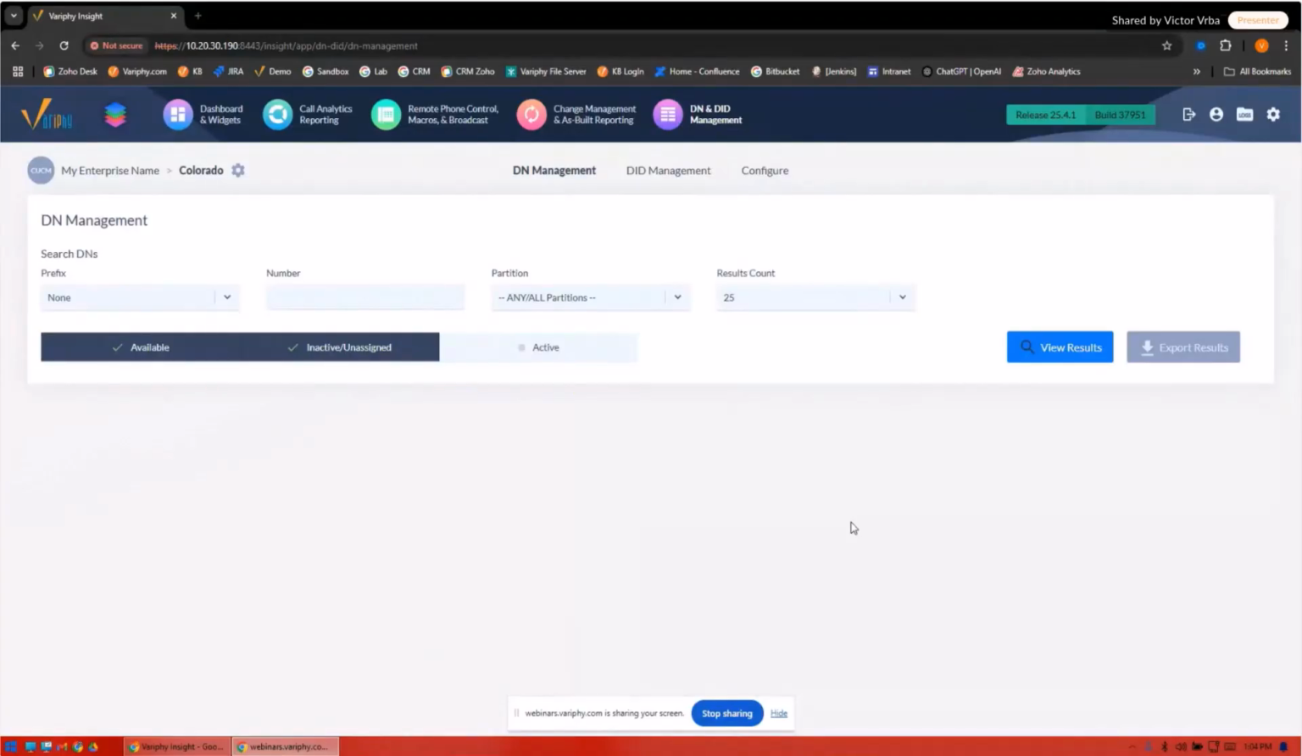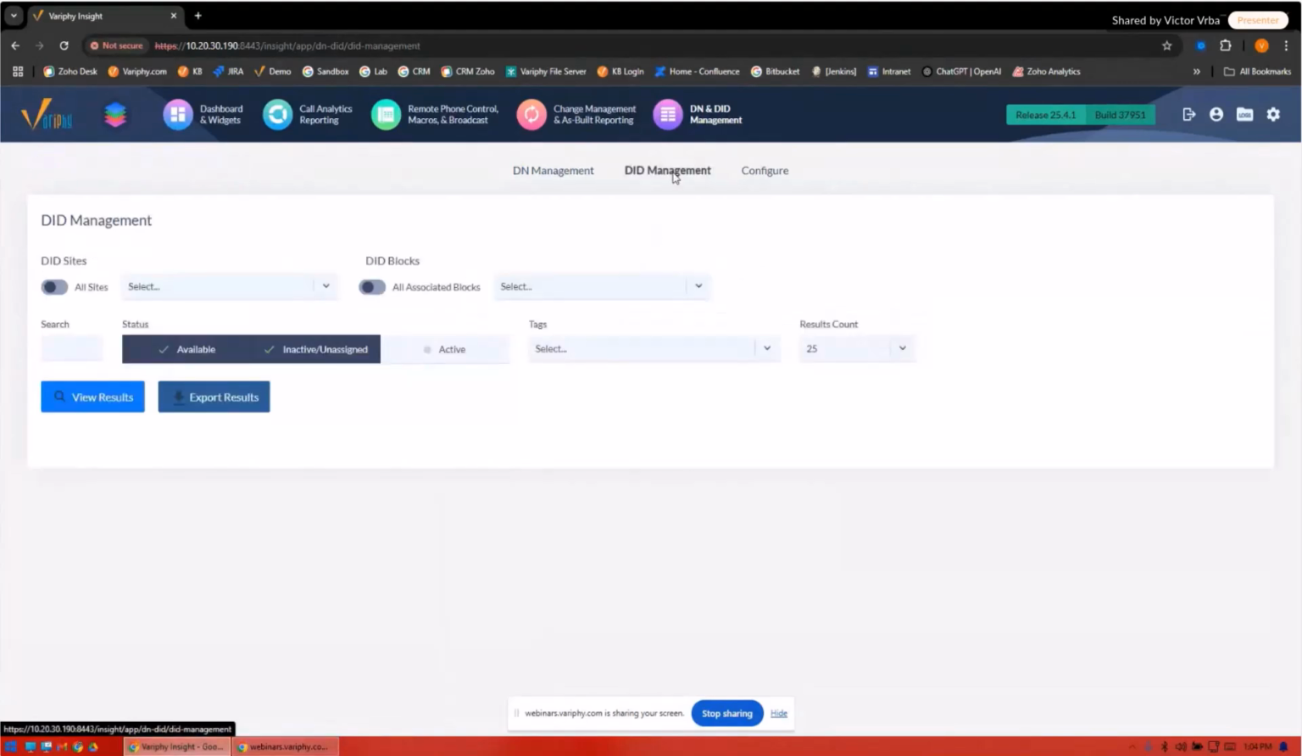Today we're here to shed a little light on what we expect out in Verify 25.4.1. The first thing I'm going to start off with is one of our larger projects. This came from demand from a lot of our current customer base that are moving over to a different cloud-based platform. In this particular case, we're going to talk a little bit about DID management for MS Teams.